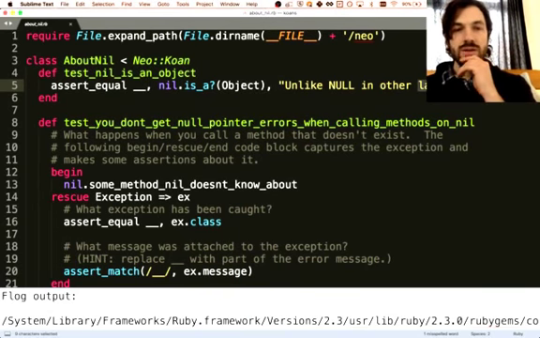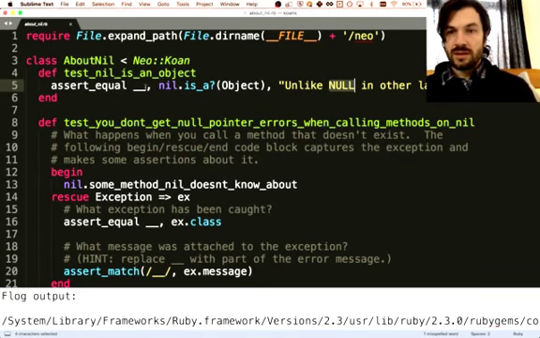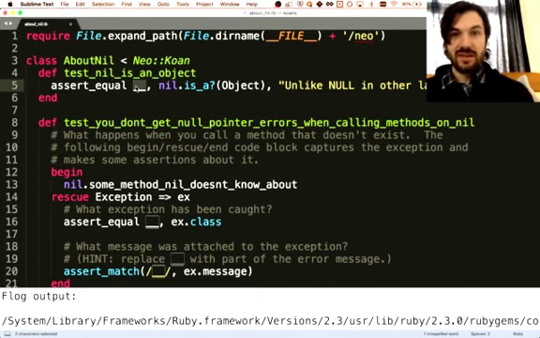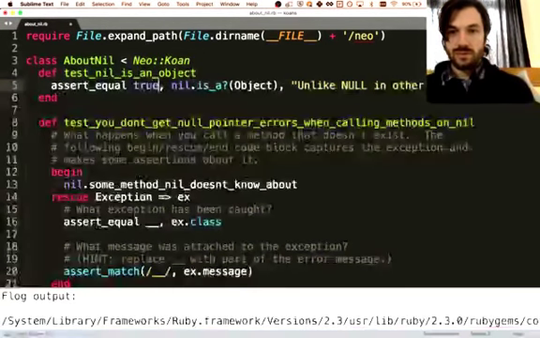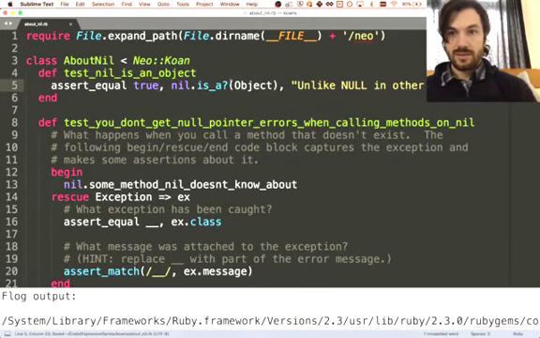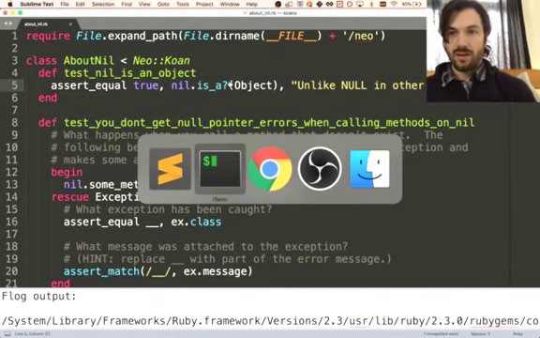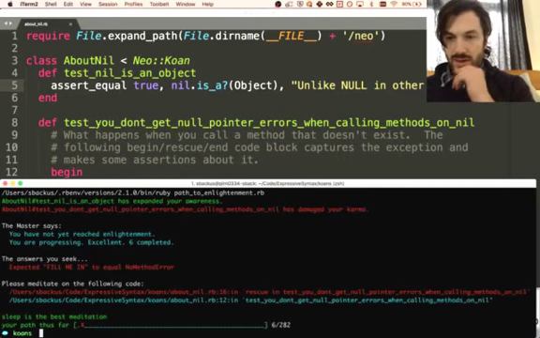Oh, interesting. So we're asserting nil is an object, unlike null in other languages. In Java, I think, maybe JavaScript, null is a special thing that's not quite an object. Whereas in Ruby, everything is an object. Even object is an object, but yeah, nil is an object too, which is cool. So I can say true, because it is an object. Yeah, okay, that makes sense. And then I rake, and I see that we're on to the next thing. Cool.